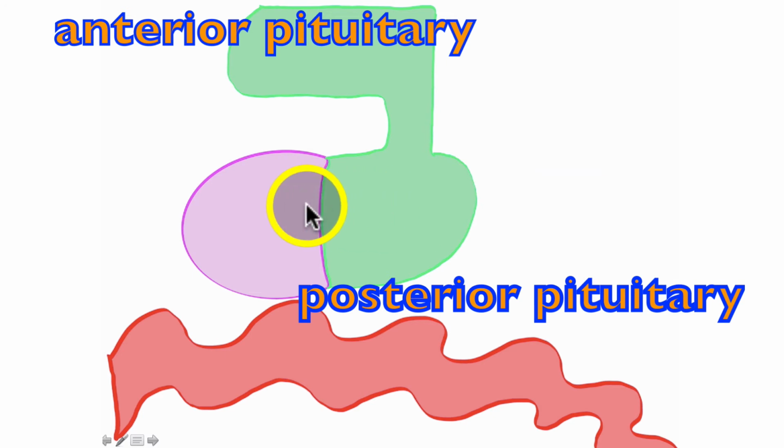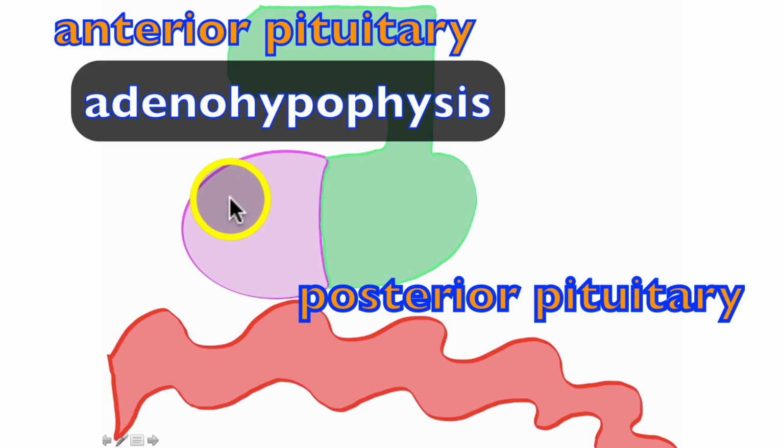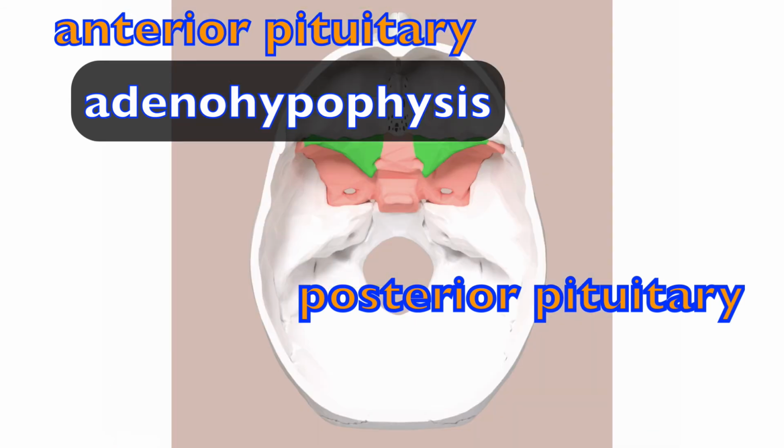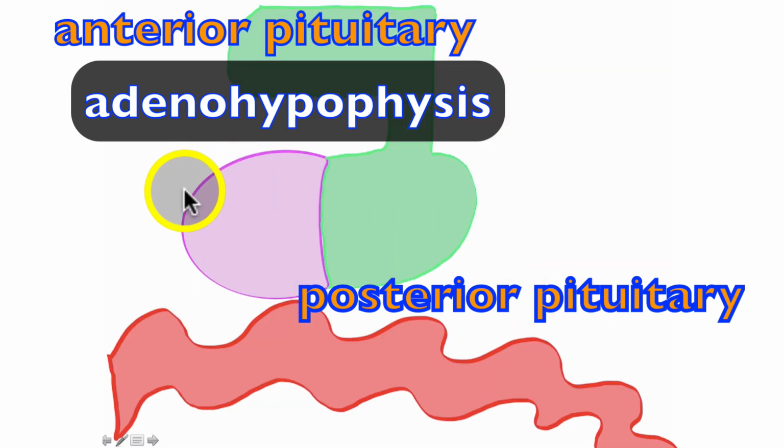And there are two alternative names for these. The anterior pituitary is known as the adenohypophysis. Keep in mind, if we look back here, the pituitary gland resides in the hypophyseal fossa, hence the term adenohypophysis.